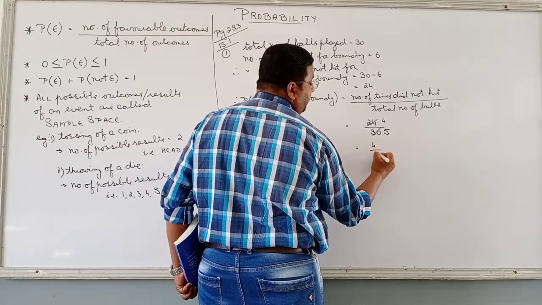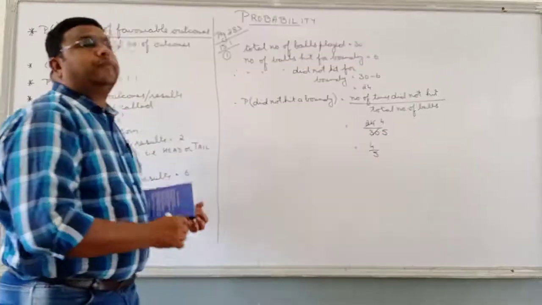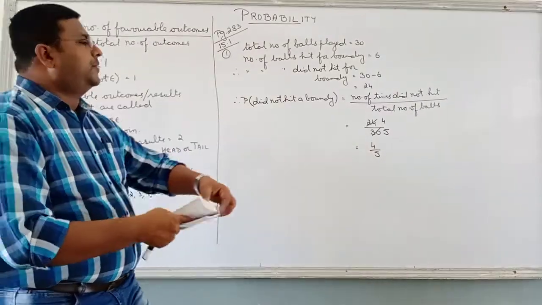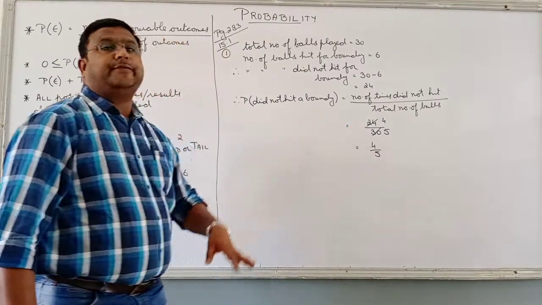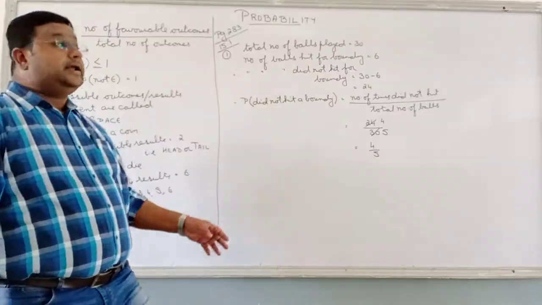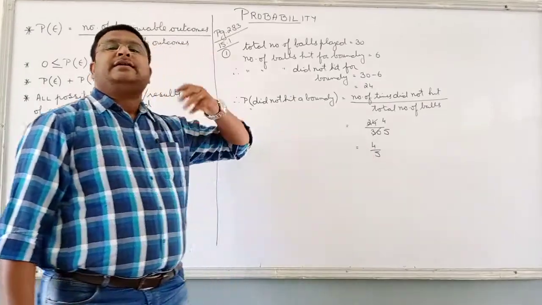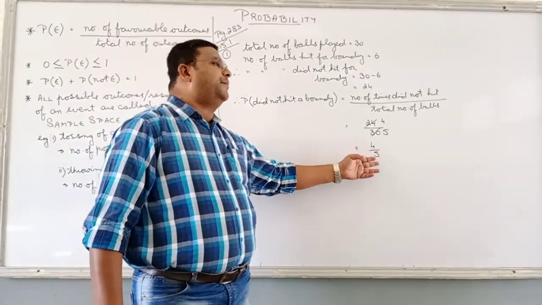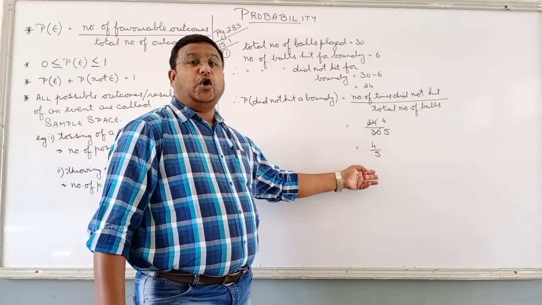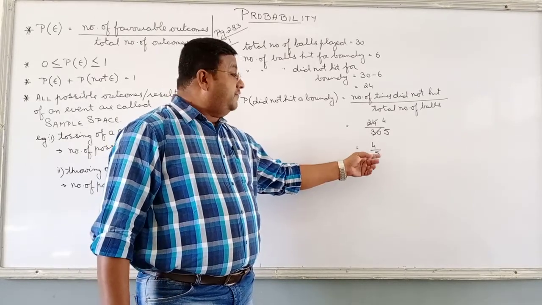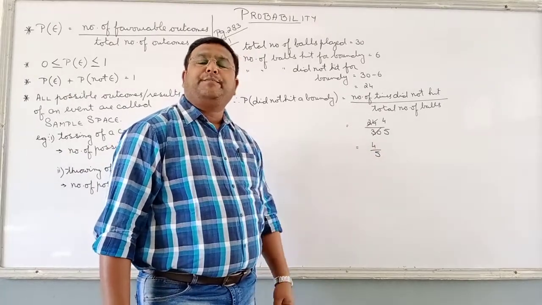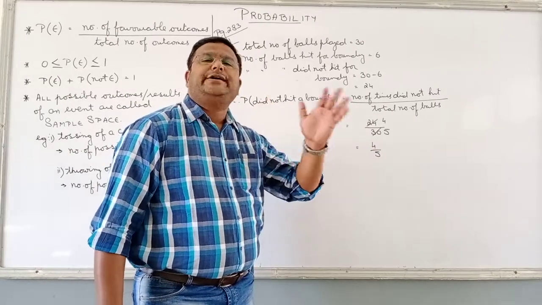So 4 by 5. What is the probability? 4 by 5. Don't convert it into decimal. Leave it in fraction form. And you can see 4 by 5, is it greater than 0? Definitely, sir. Is it less than 1? Yes, sir, because it is a proper fraction. All of us know what a proper fraction is. When the denominator is greater, the numerator is smaller. That is a proper fraction and it will always be less than 1.